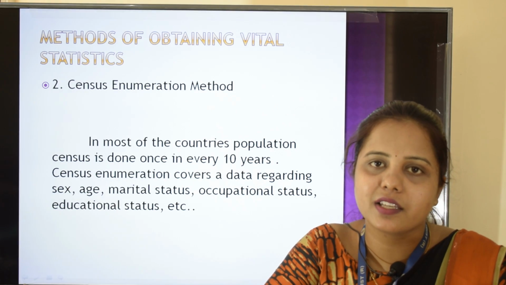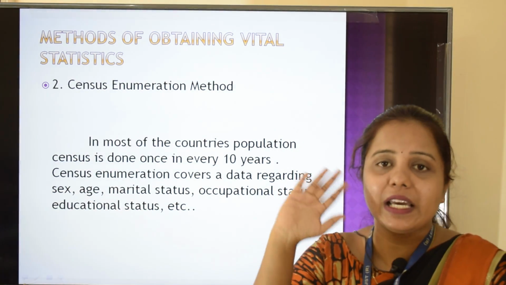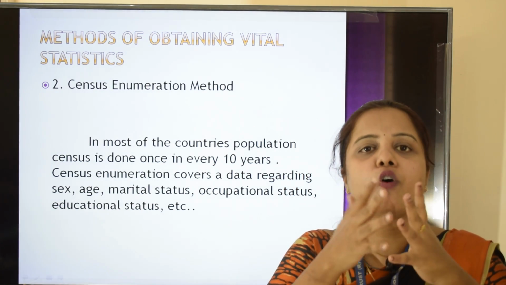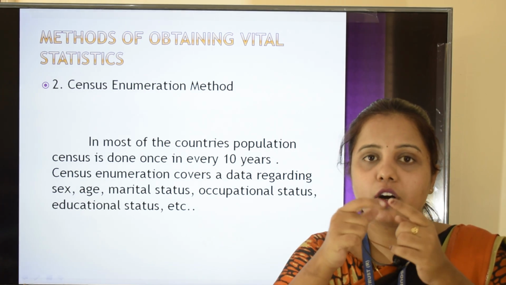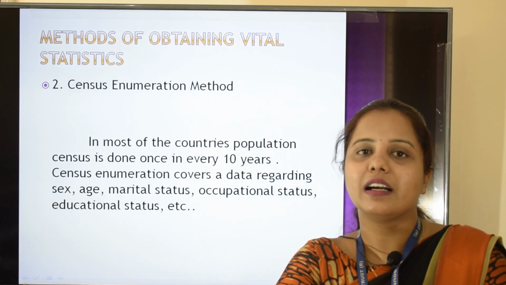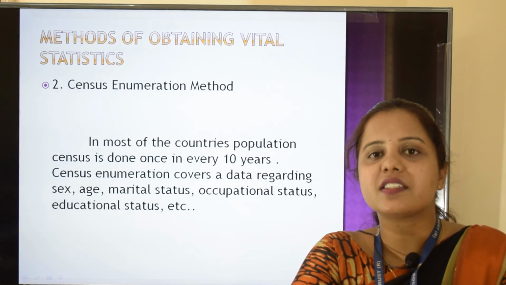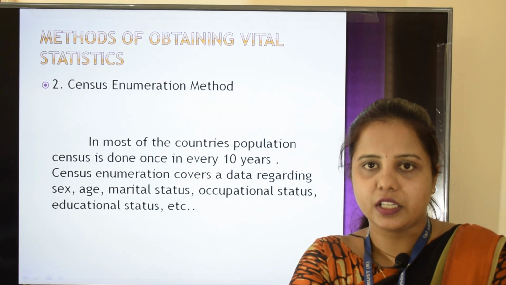Now if we have to compare these two methods, which is more accurate or more reliable? That is the registration method, because the registration method is a continuous process, whereas the census will be done once in 10 years. Many things may change in the span of 10 years.